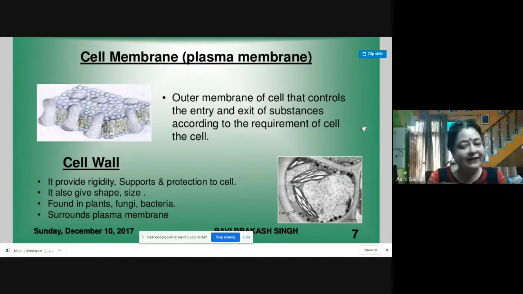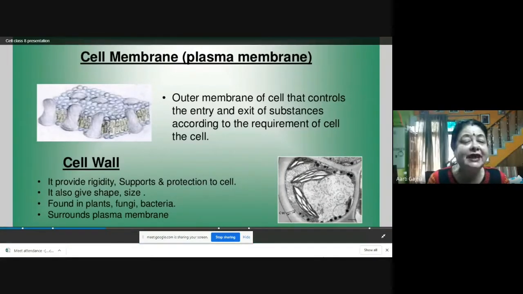Because the cell membrane is semi-permeable. Permeable means it gives entry to all substances, and semi-permeable means it gives entry to only a few substances. Selectively permeable means it gives entry to only selective substances. So most of the advanced cells are selectively permeable. They permit only the substances which are required by the cell. So this is the function of the plasma membrane. It is covering the whole cell.